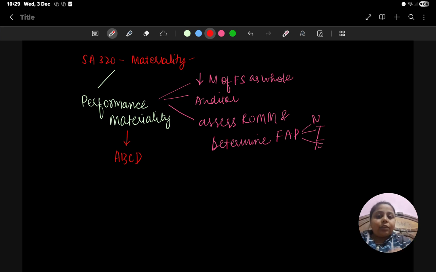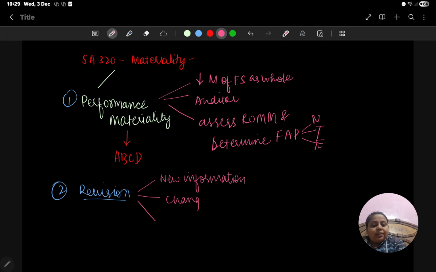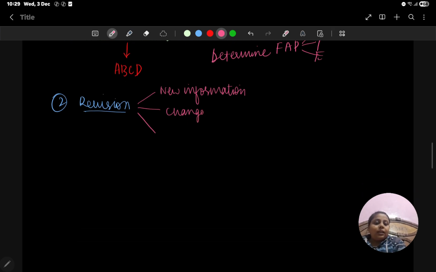Now the first point is performance materiality, the second point is revision of materiality. Revision can be done only in three cases. First case is new information. The second one is change in auditor's understanding related to the entity and its environment.